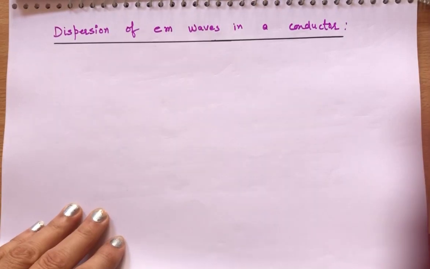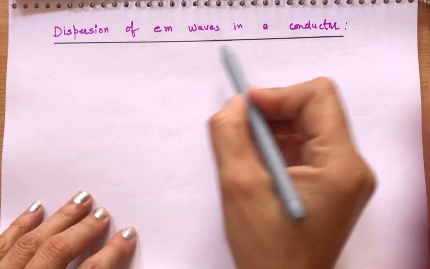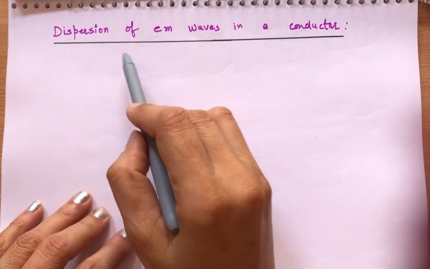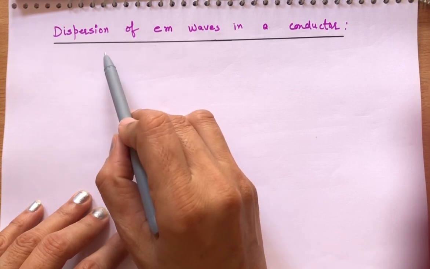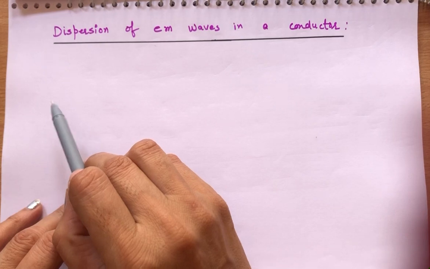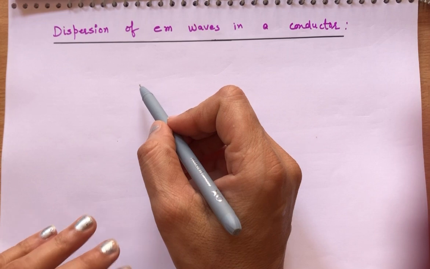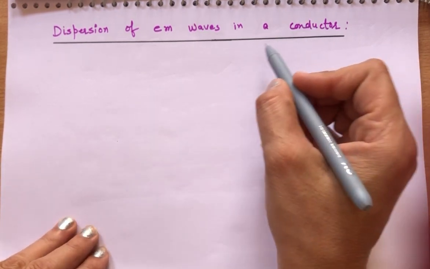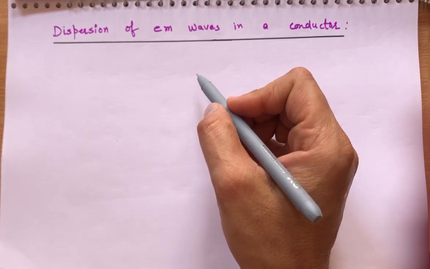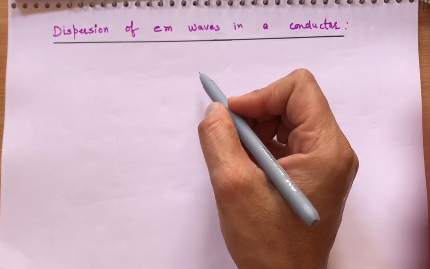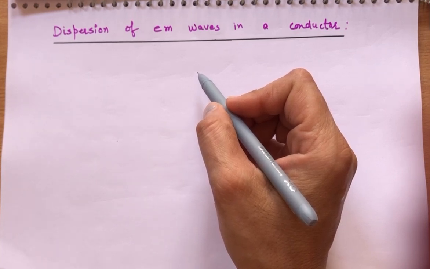Hello my dear students. So today's topic is dispersion of EM waves in a conductor. In the previous lecture we have studied the characteristic impedance for a dielectric and for a conductor. And also in previous topics we have studied the wave equation of EM waves for a conducting media when sigma is not equal to 0, and skin depth. All these topics we have done in previous lectures.